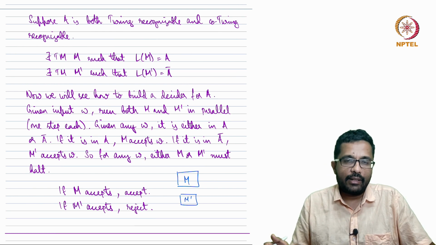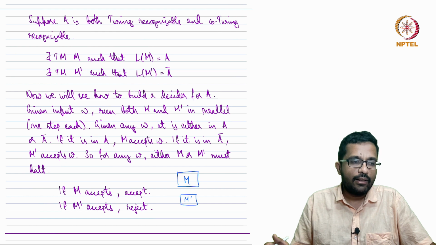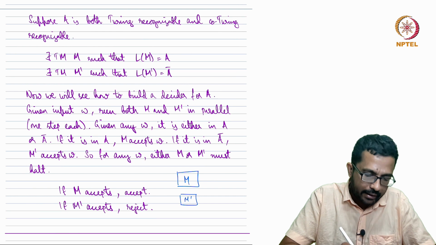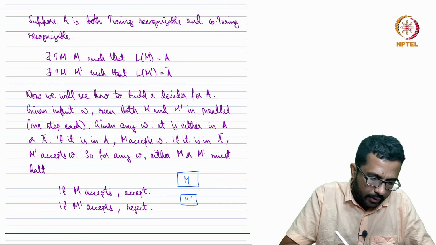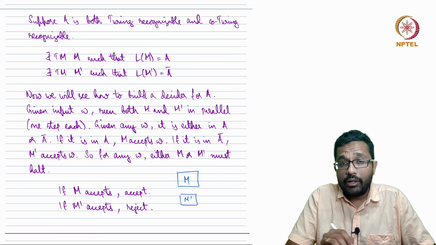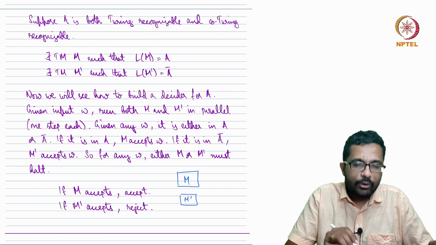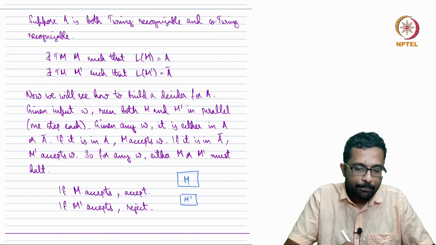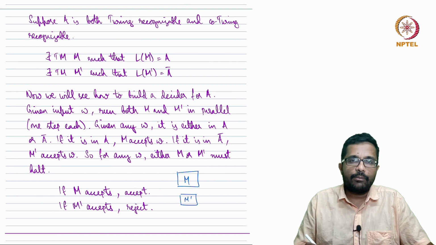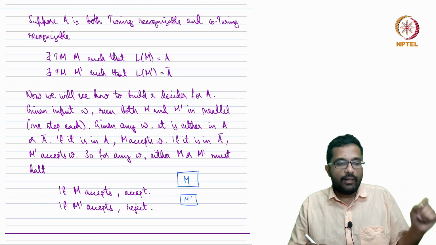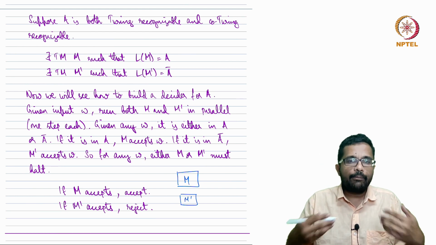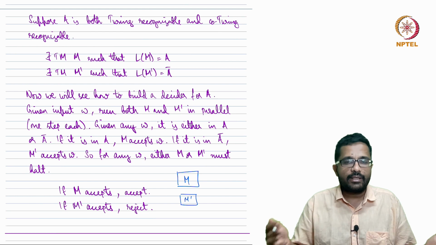Suppose a given string W is in A. Then we know that M accepts it, because M is a recognizer for A. If it is not in A, which means it is in A complement, we know that M prime accepts it, because M prime is a recognizer for A complement. So given any string, either it has to be accepted by M or it has to be accepted by M prime. So we run M and M prime in parallel. At some point, one of them must accept.